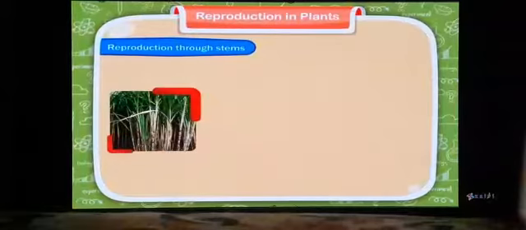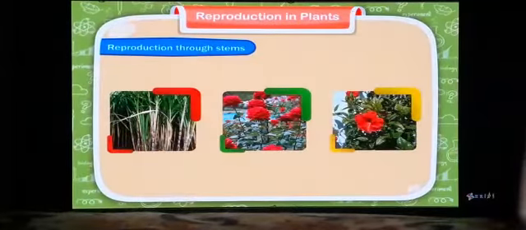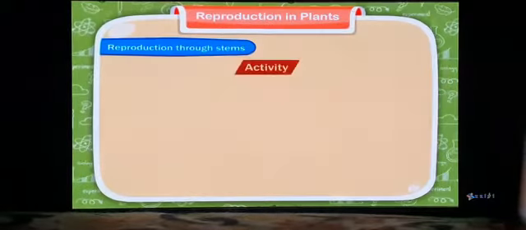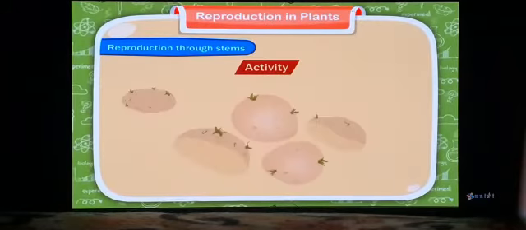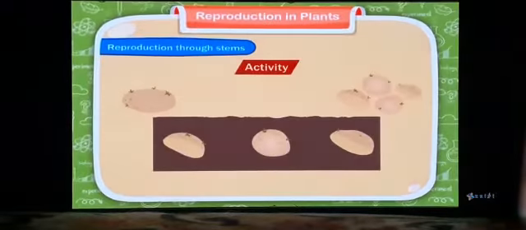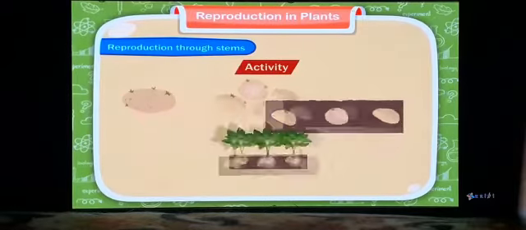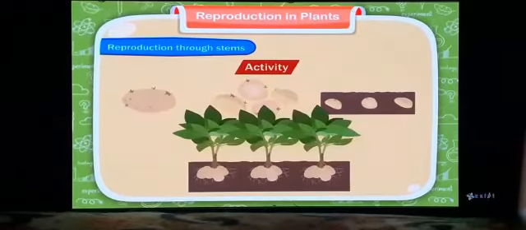Many plants like sugarcane, rose, hibiscus, etc. grow from stem cutting. Activity: take a big potato, cut it into several parts in such a way that each part of it has a bud. Plant these potatoes in moist soil. These potato buds will grow into a new potato plant.